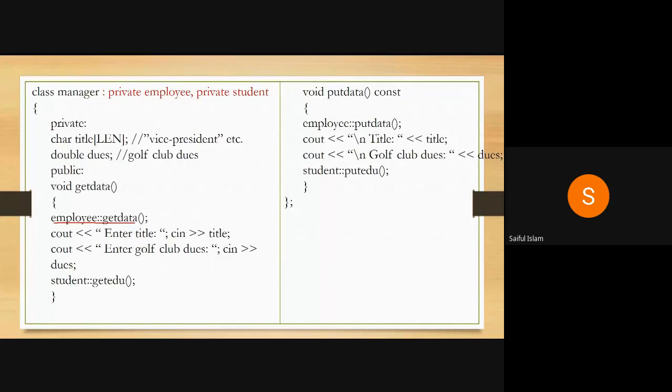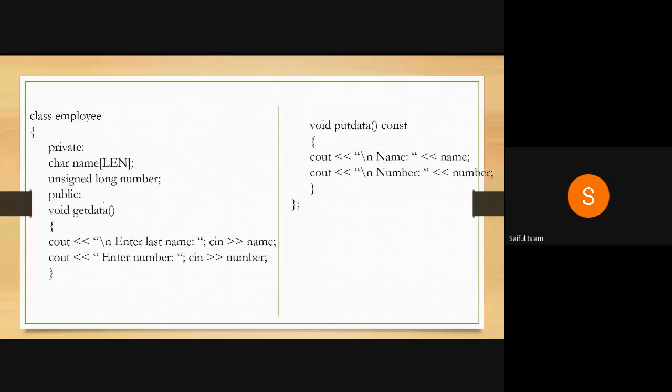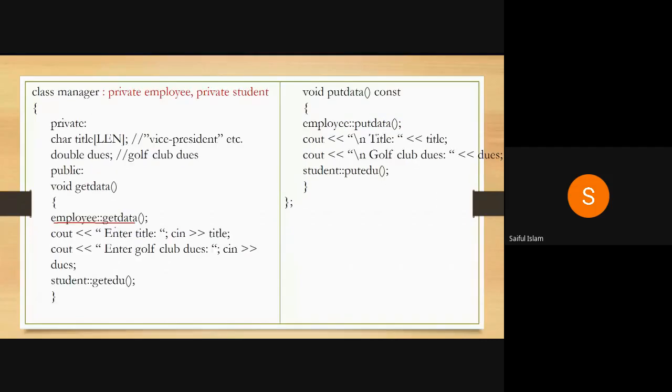So here, first, I am creating data associated with employee, and then I am adding data associated with a manager. So the employee name and employee ID will be entered here. Later on, title and goals dues are initialized, and later on, look at this one, student get education.